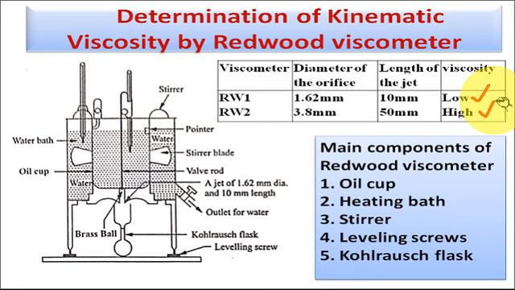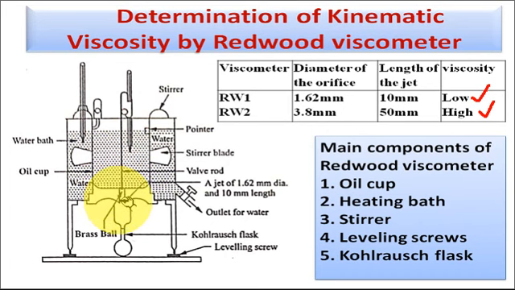So this is about the construction of the Redwood viscometer. Now coming towards the working of the Redwood viscometer. First of all, this oil cup is cleaned with a suitable solvent like carbon tetrachloride, ether or petroleum spirit. Now the instrument is leveled with the help of these leveling screws and the water bath is filled with water. And the brass ball is now kept in position to seal the orifice. Now it is kept in the center position so that the orifice or the jet is closed.